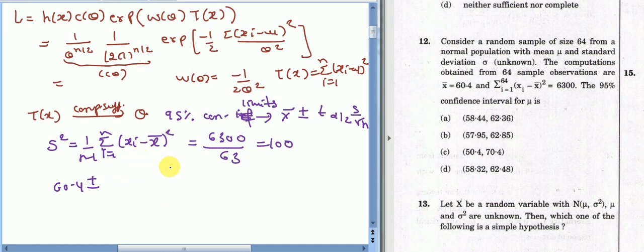Here your confidence interval is 95%, so the size of your critical region will be 0.05. Your alpha will be 0.05, and then alpha by 2 equals 0.025. Let us check the actual tabulated value for t alpha by 2.